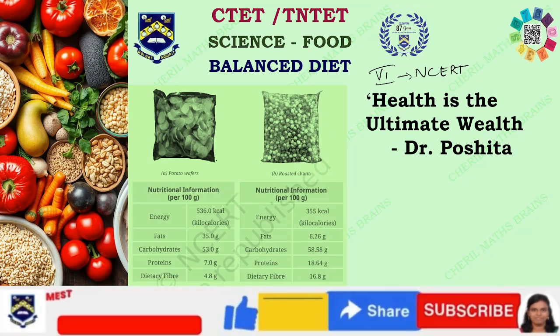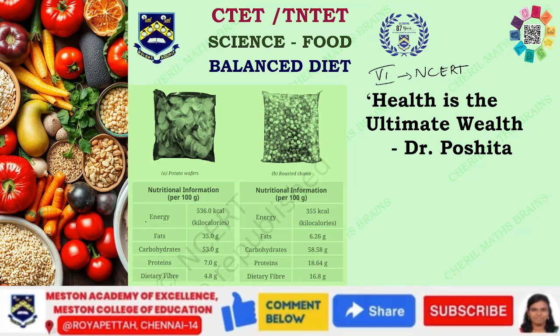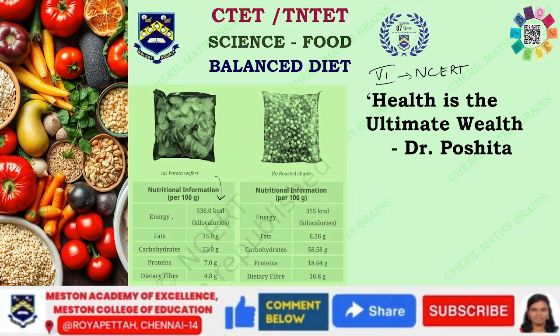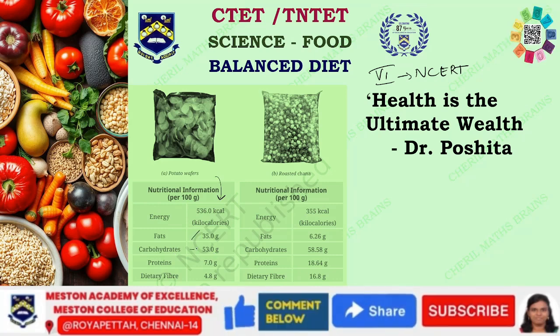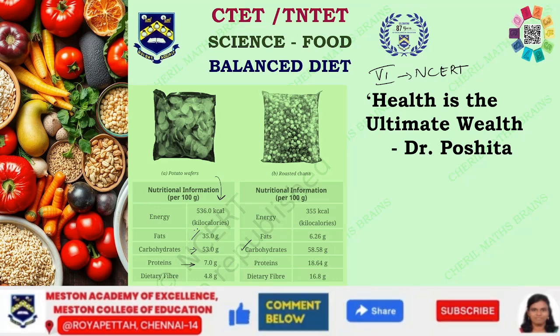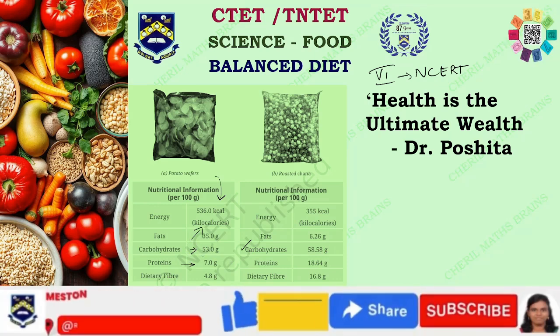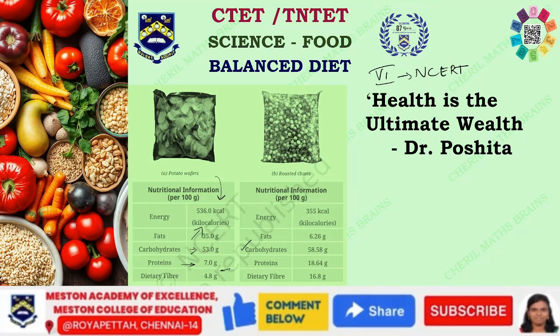Here we are given a comparison between potato wafers and roasted chana. Here they have given how much energy is there. If you can see, potato wafers give more energy than roasted chana. So maybe we'll feel that we need to have this more, but not so. If you see, even the fats are more. The carbs are slightly less when compared to roasted chana, which is going to be healthy. Likewise, the proteins are less. So what is more here? Fats are going to be higher compared to proteins and carbohydrates. Even the dietary fiber is going to be very less.